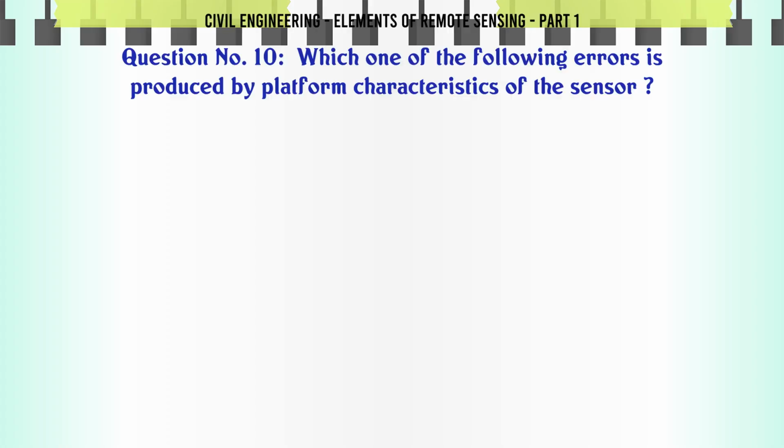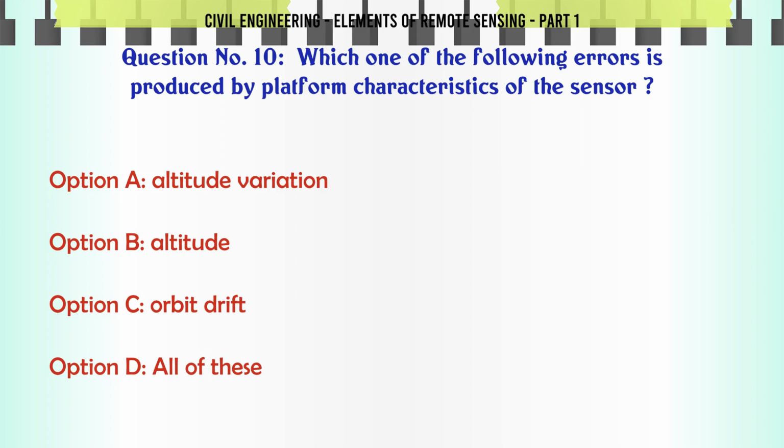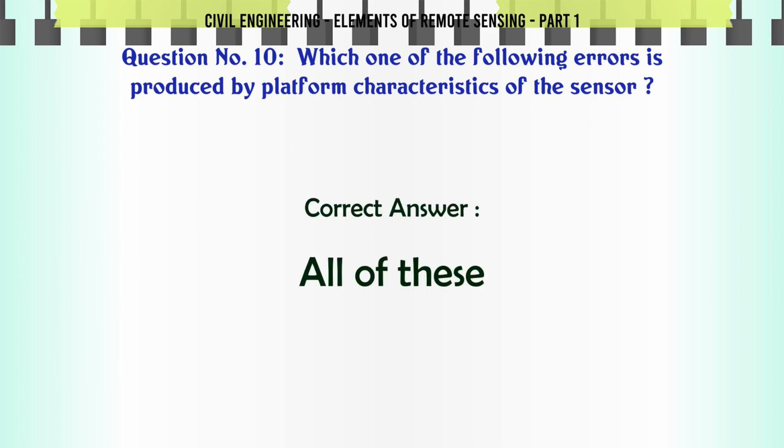Which one of the following errors is produced by platform characteristics of the sensor? A. Altitude variation. B. Attitude. C. Orbit drift. D. All of these. The correct answer is all of these.